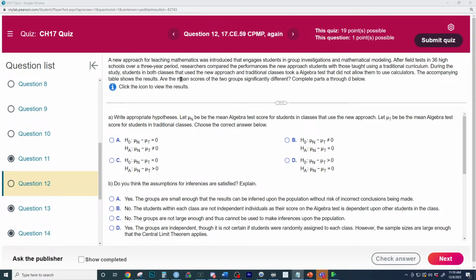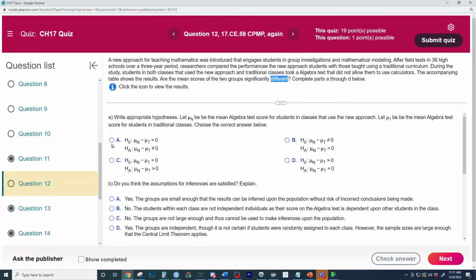The accompanying table is below. Are the mean scores of the two groups significantly different? What did we just find out right there? We just found out the result of the confidence interval. Are they significantly different? Null and alternatives.